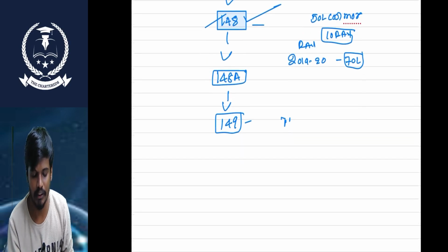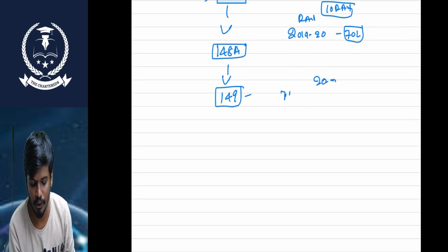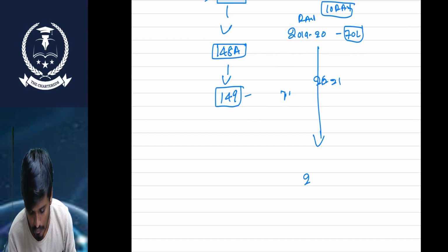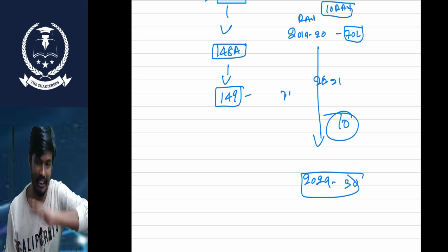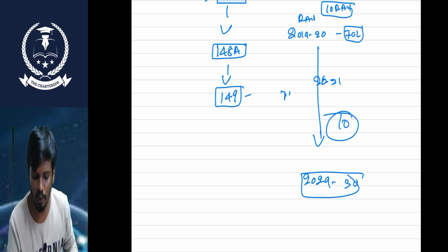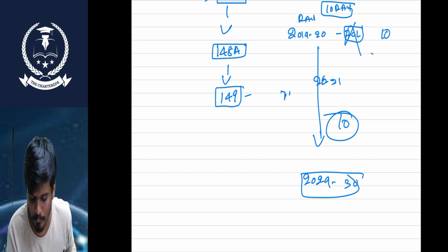So, simply, from 2021 to 2030, this 10 years of time is available to the AO to complete their assessment. To send the notice under 147, sir, this is the 10 lakhs.